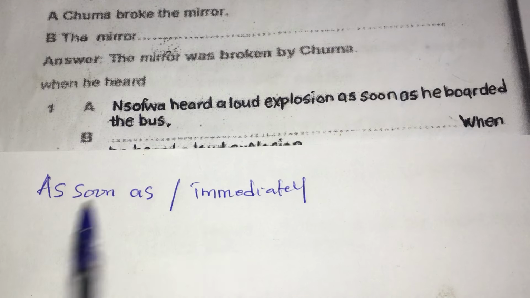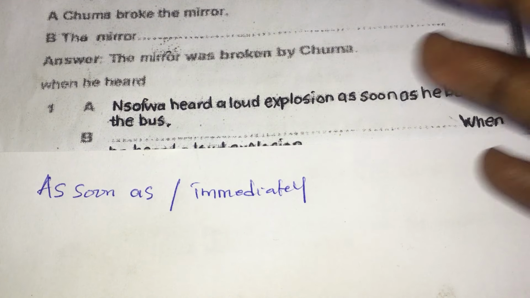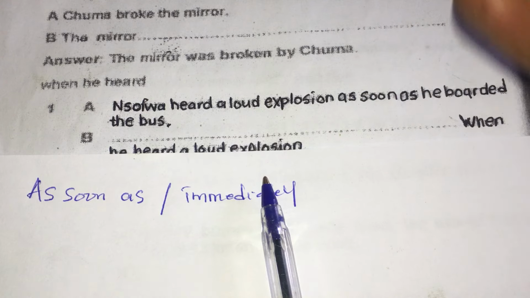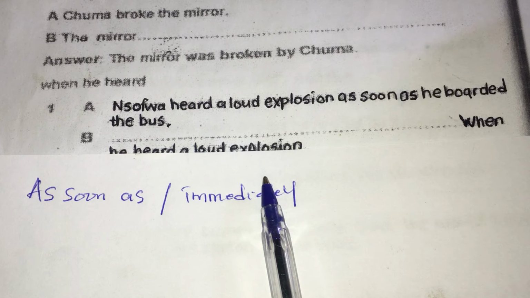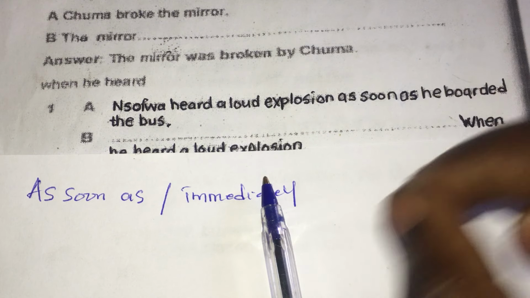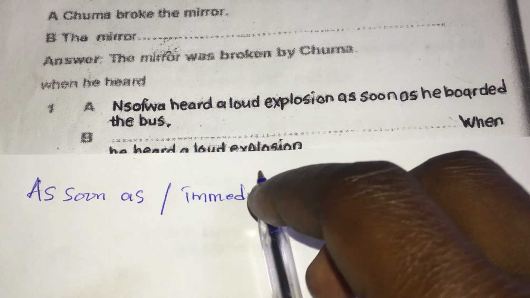And what do they mean? These rewrites show something happening immediately after another thing. They simply show something happening immediately after something has happened.